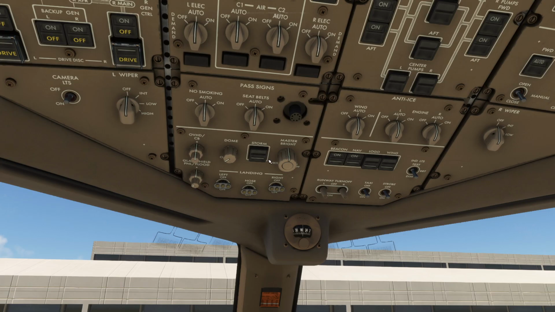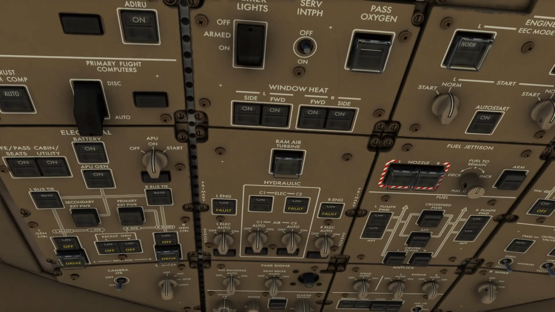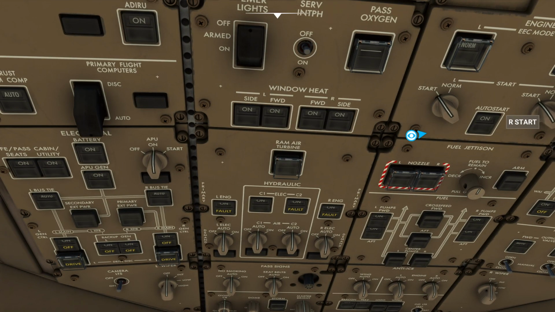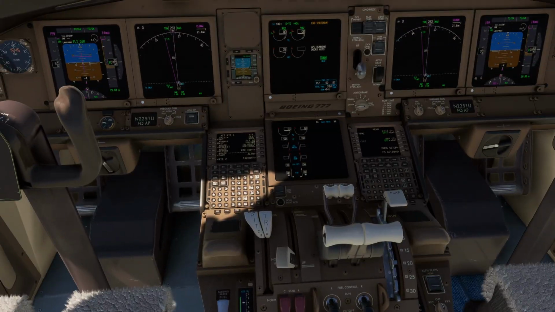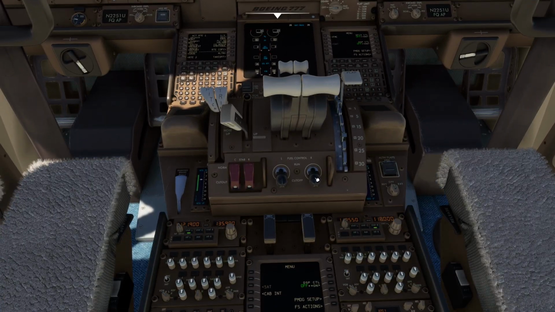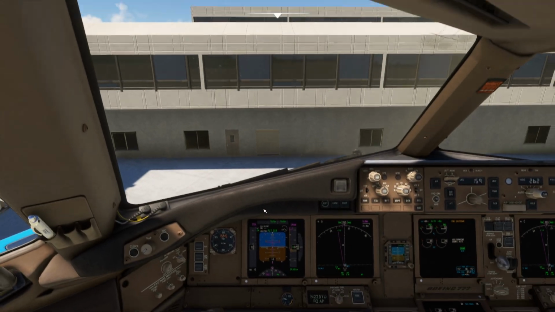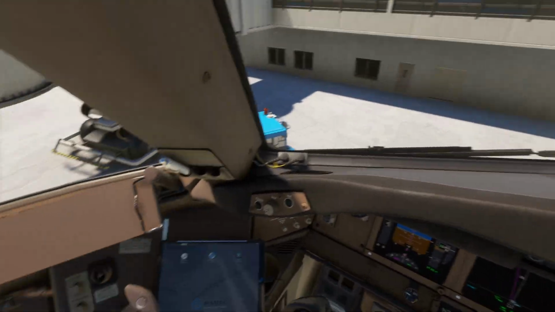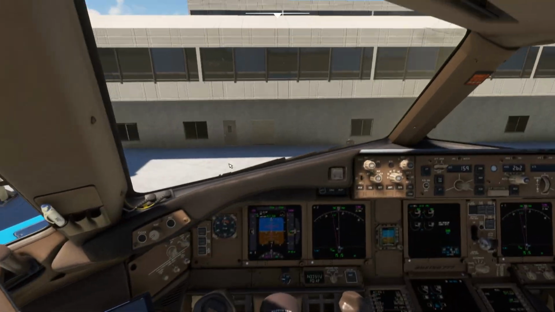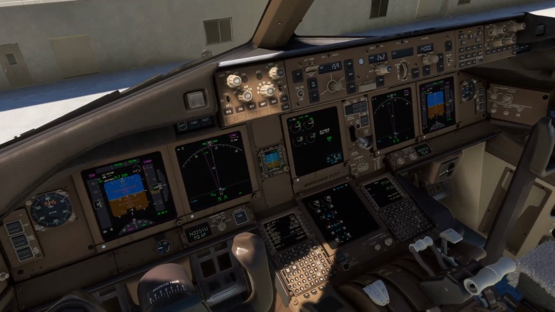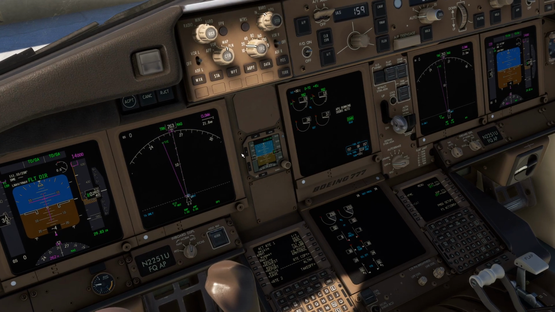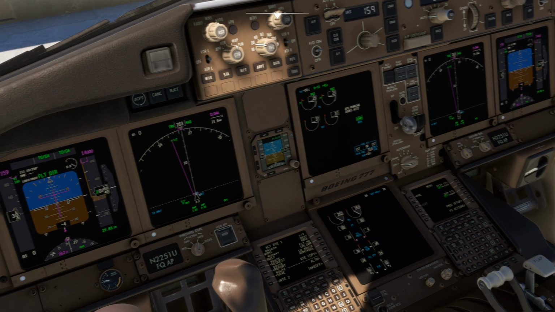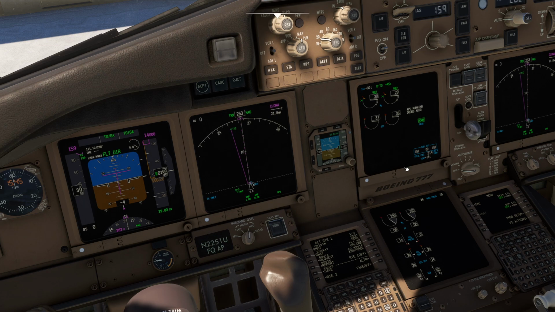Fantastic. Let's do it. So let's go ahead and get the engines going. We're going to activate our two engines here. We're going to do the cheating method today because I'm an awful person. The cheating method, of course, is that we're going to do a power back. I'm not going to sit around and wait for the little pushback thing to get over here and get me into the correct position and all that. But I'm not too worried about that. Like I said, I'm letting it do its thing at this particular point. LNAV, VNAV, everything's all queued up. We're going to get this guy going.